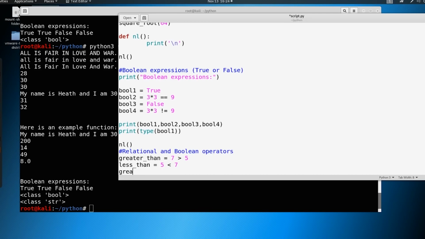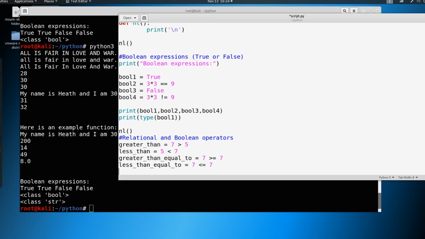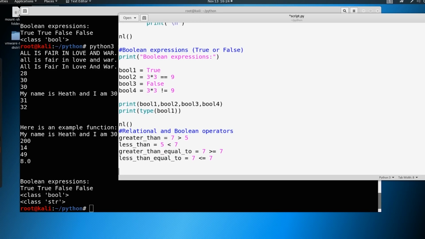What about greater than or equal to? We can say 7 is greater than or equal to 7, and that's going to return true as well. And then if you think of less than or equal to, it's going to be very similar. We say 7 less than or equal to 7, and that's also going to be true. So if we were to print all of these out, which we don't have to, they're all going to return back true.